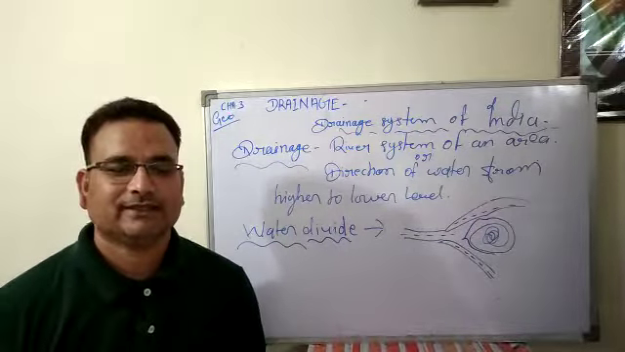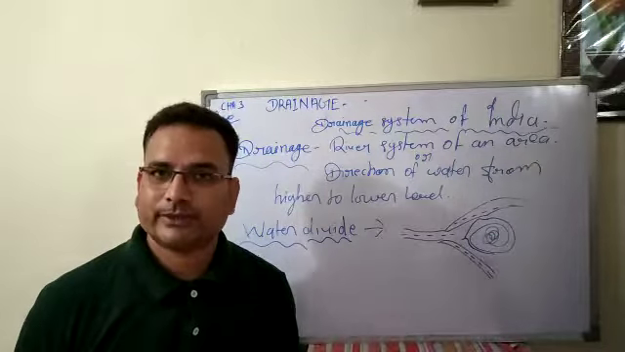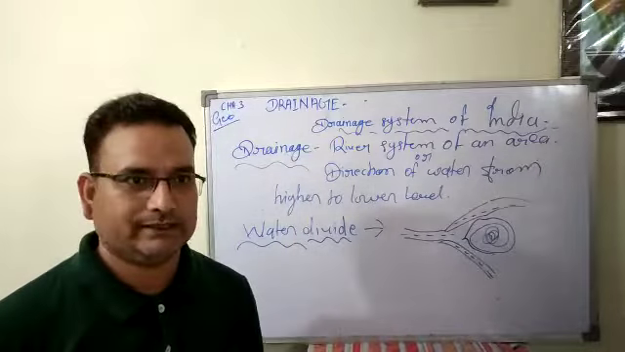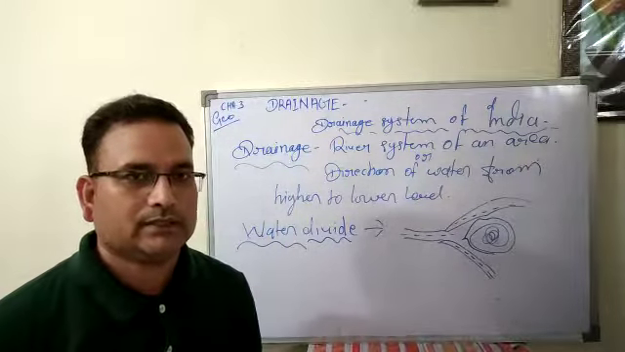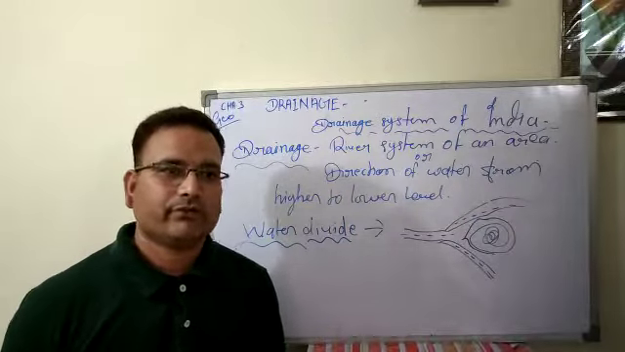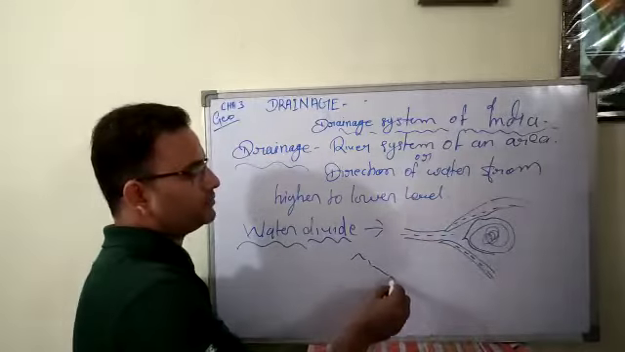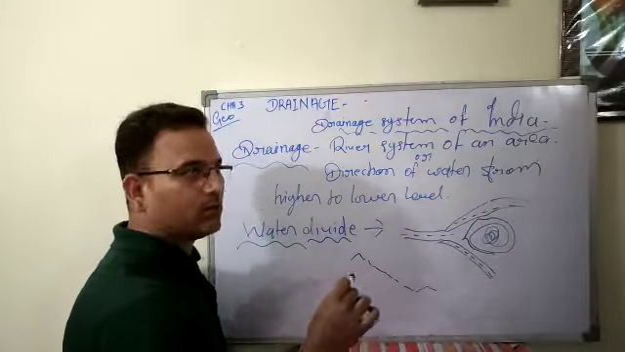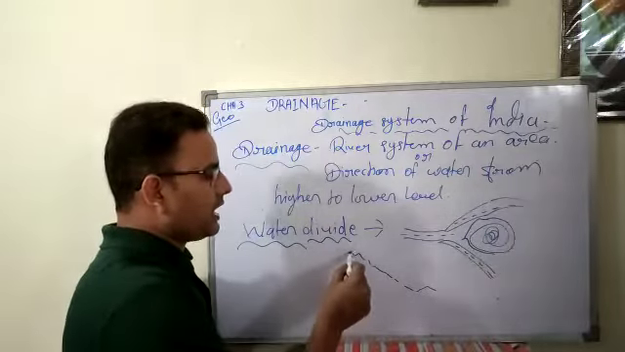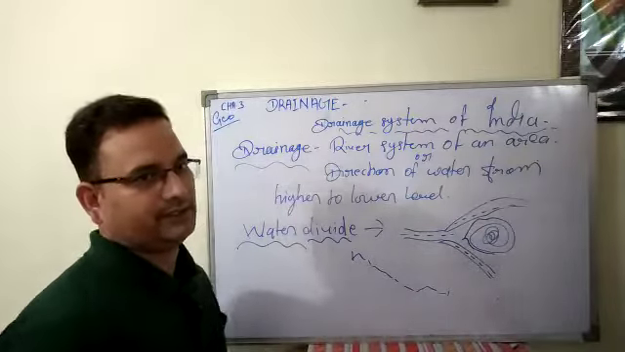Good morning students. Now today we are going to start a new topic, a new chapter in geography, chapter number 3, that is drainage. Generally, drainage means what? Drainage means when water flows from a higher level to a lower level. What is drainage? When water flows from a higher level to a lower level, it is called drainage.